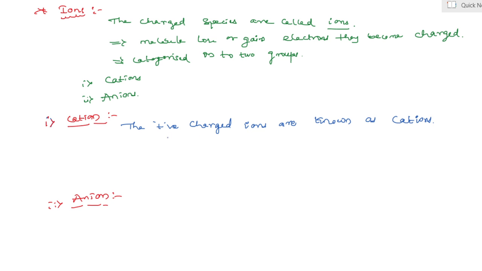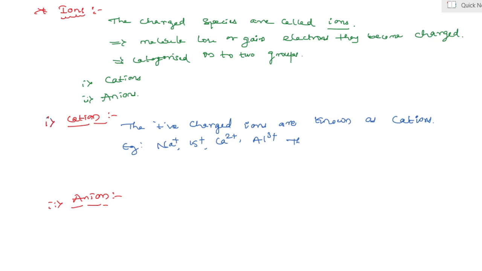Examples: sodium, potassium, calcium and aluminum. These are formed when elements lose electrons.